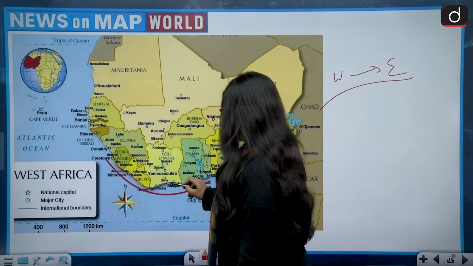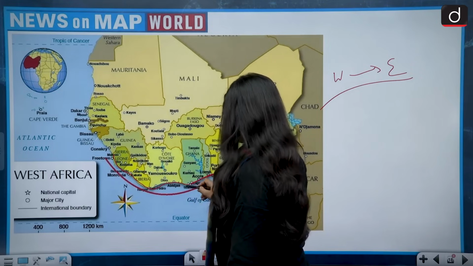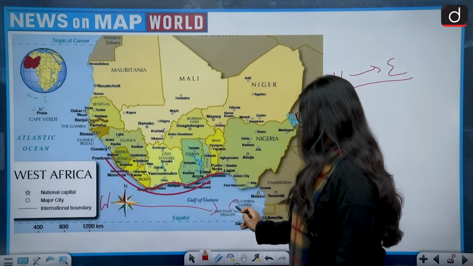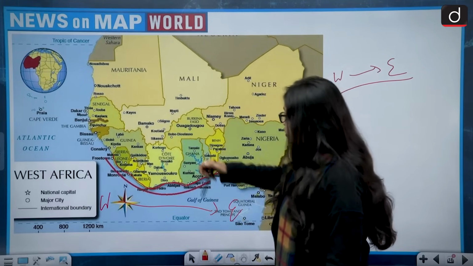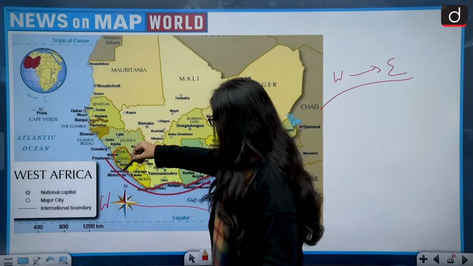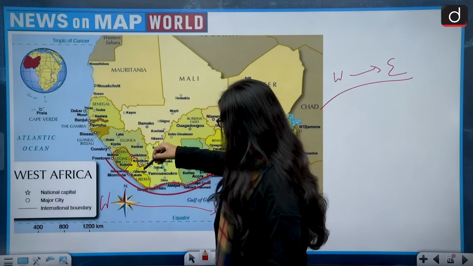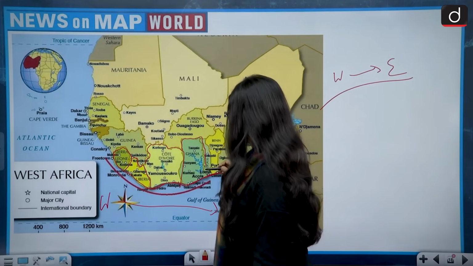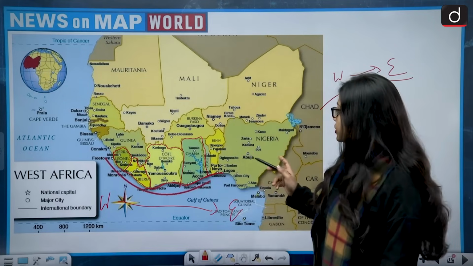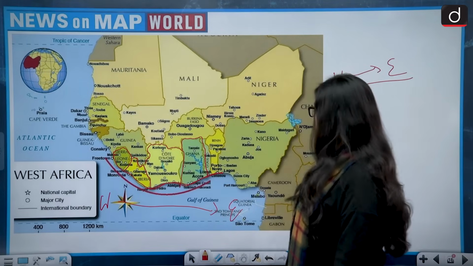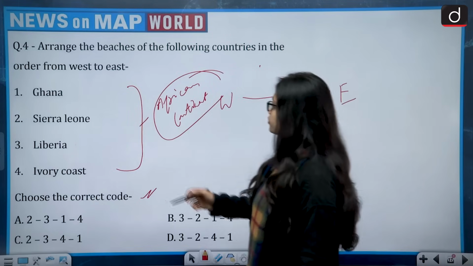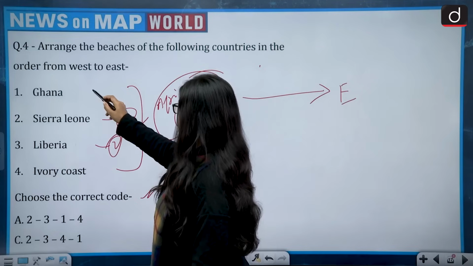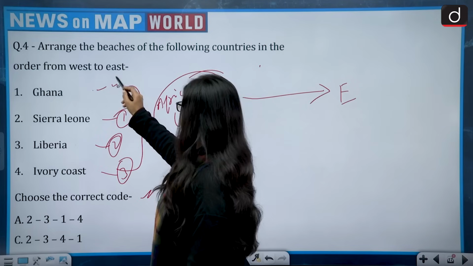And these countries are located side by side from west to east. So this is west and this is east, and they are above the equator. First we have Sierra Leone, then beside Sierra Leone we have Liberia, then we have Cote d'Ivoire, and then we have Ghana. So these are the 4 countries from west to east: Sierra Leone, Liberia, Cote d'Ivoire and Ghana. So let's see this. First is Sierra Leone, second is Liberia, third is Cote d'Ivoire and fourth is Ghana.